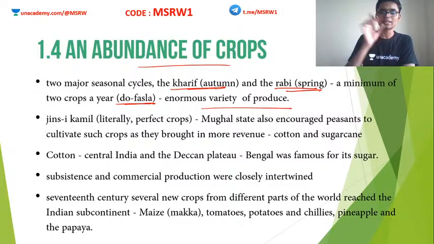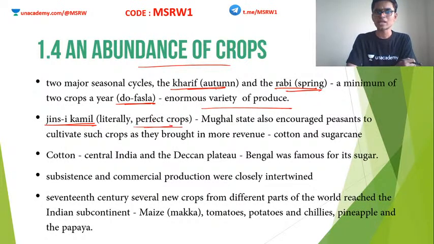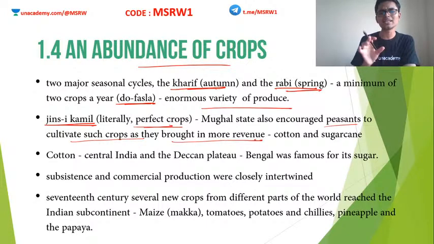There is another concept known as Jins-i-Kamil. What is this Jins-i-Kamil? The literal meaning is perfect crops. The Mughal state encouraged peasants to cultivate such crops as they brought more revenue. So basically, this is a version of commercial cultivation, commercial crops.